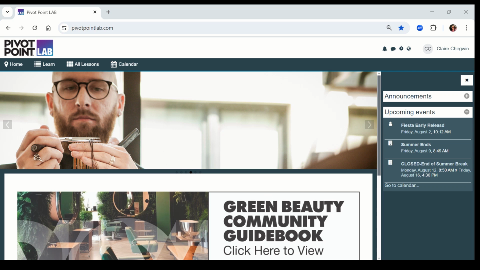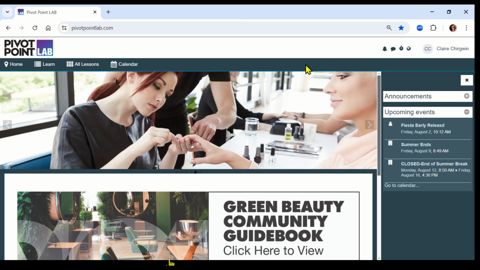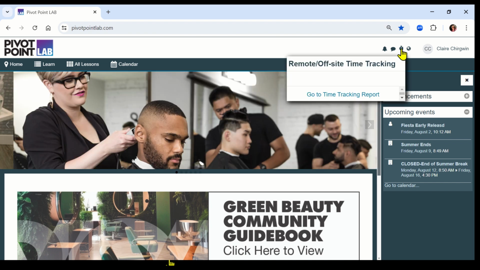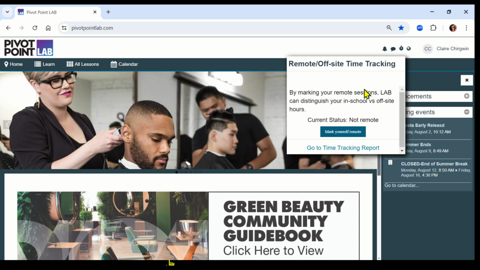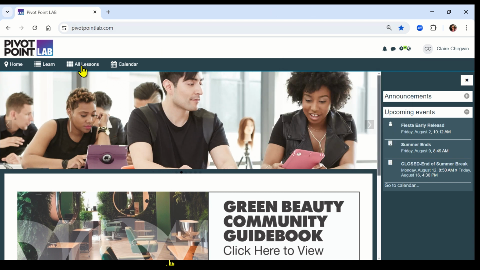Okay, this is how you're going to log your hours in Pivot Point during your break. So log into Pivot Point, home page, come up to the top right, click on this icon here, it's a small stopwatch. Click on Mark Yourself Remote. You're now clocked in.